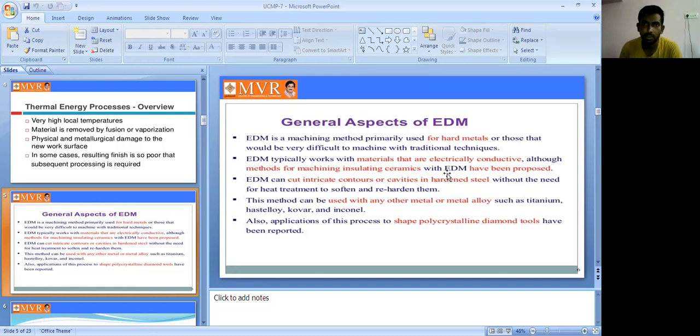That is also one of the new proposals here. EDM can cut interactive counters or cavities in hardened steel without the need for heat treatment to soften and re-harden them.